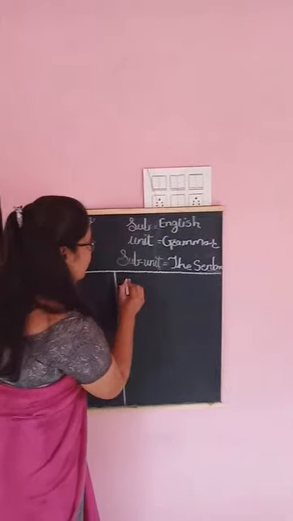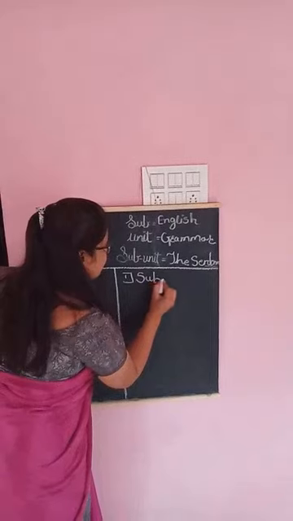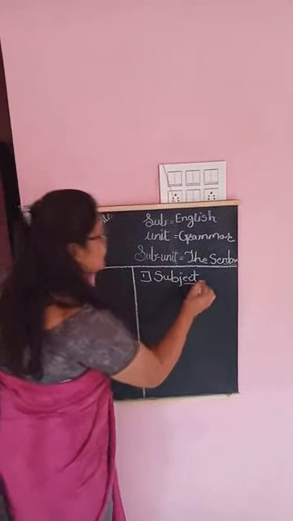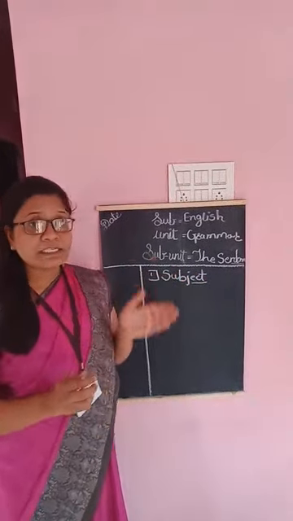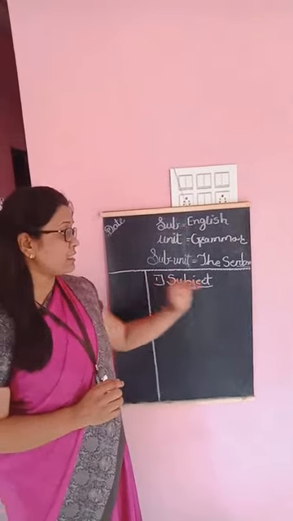The first important part is the subject. As you know, the subject is the person or thing which performs the action.